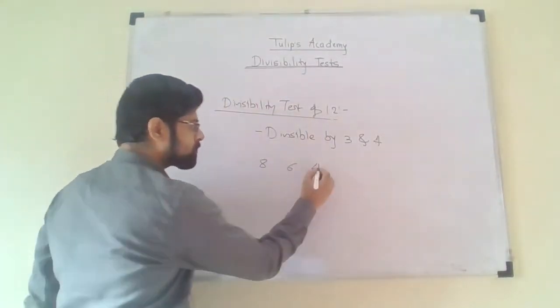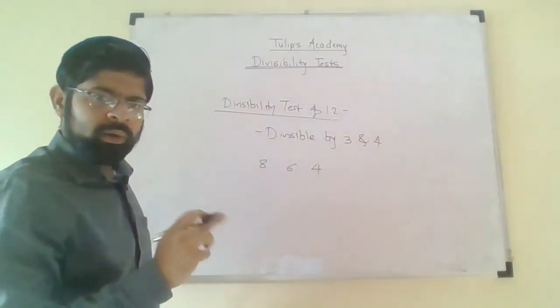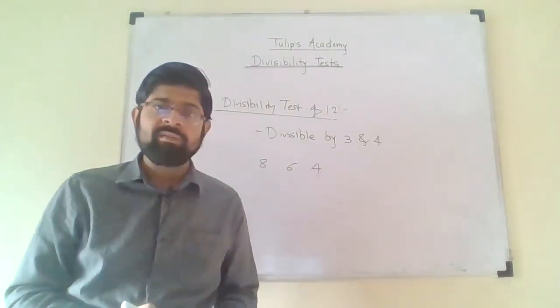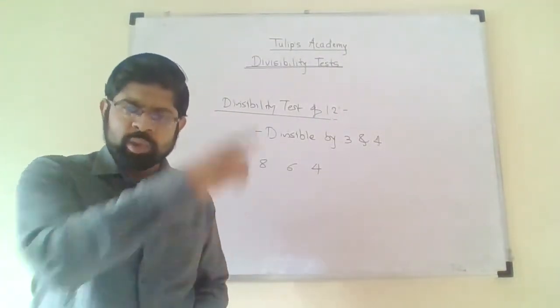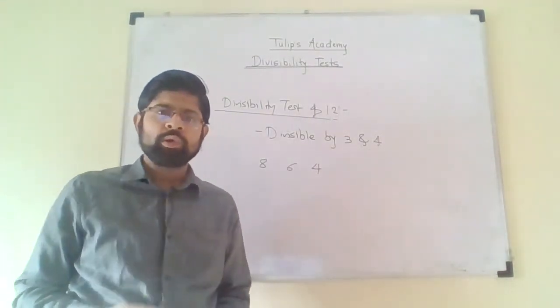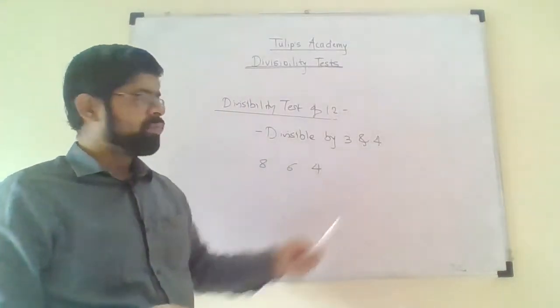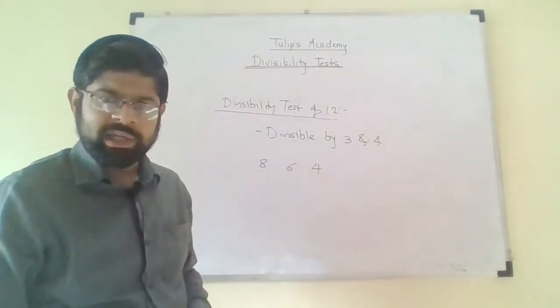864. Now I have to check whether the given number is divisible by 12 or not. So rather than actually carrying out the division operation, I will go through the test, that is 3 and 4, where I will check whether the number is divisible by 3 and 4 or not.